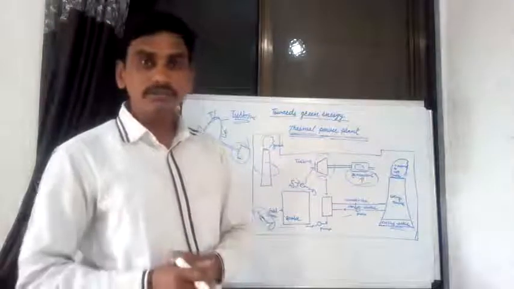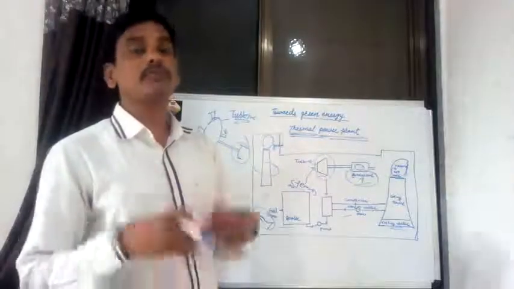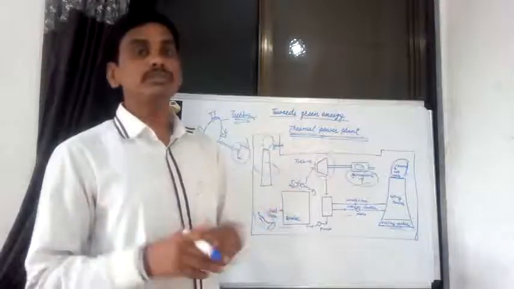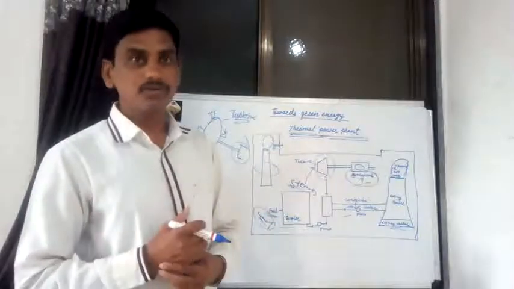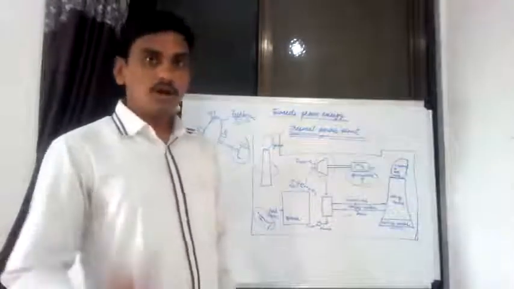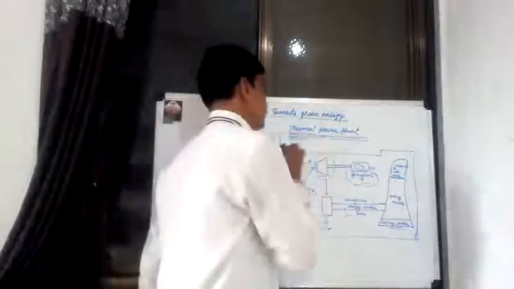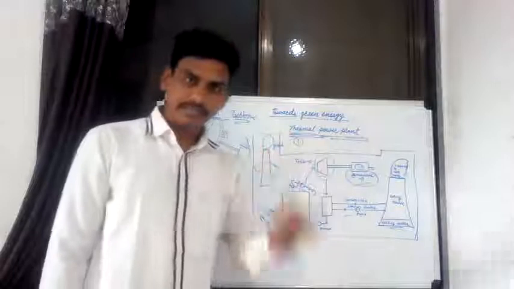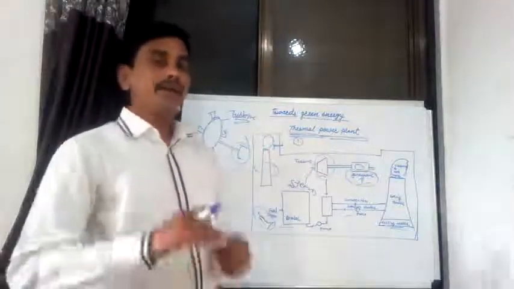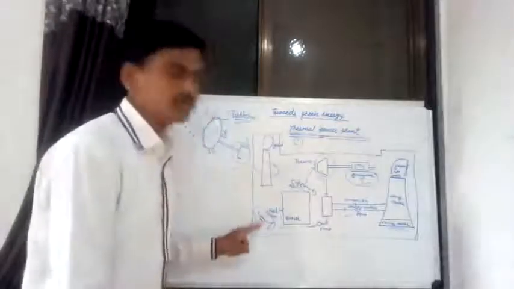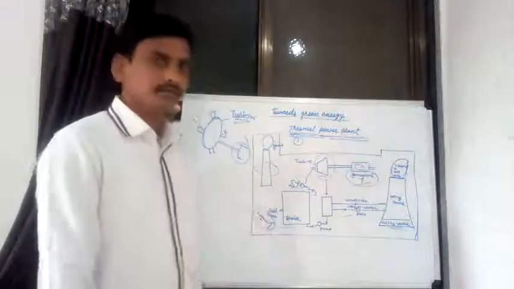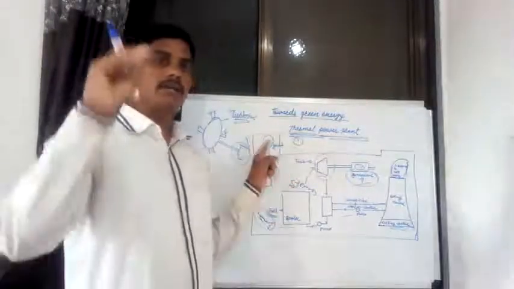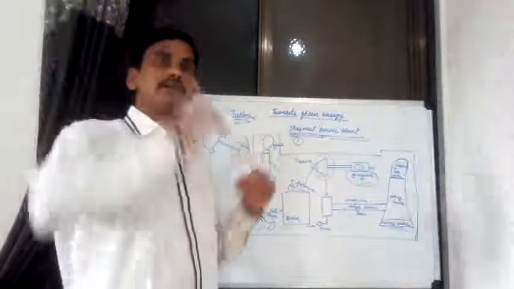What are the problems created by the use of thermal power plants? The first problem is that by burning fossil fuels like coal in a boiler, various harmful gases are released into the atmosphere.